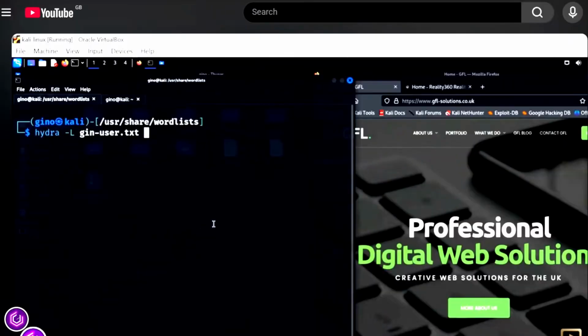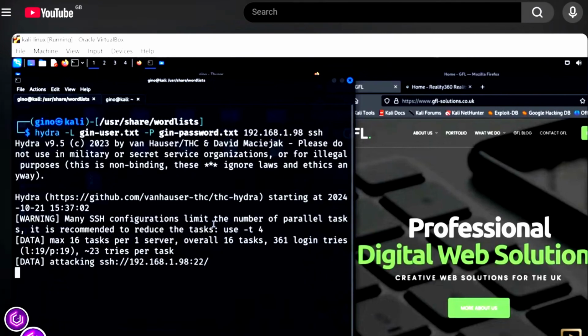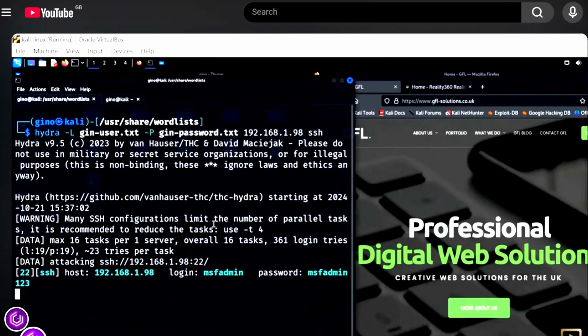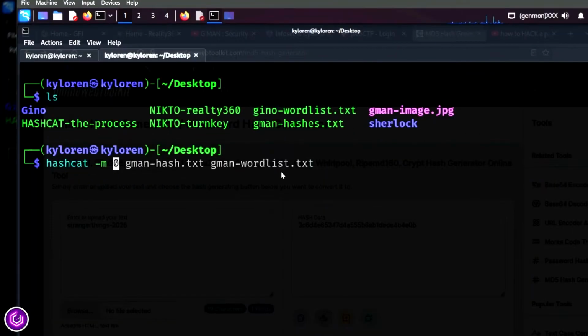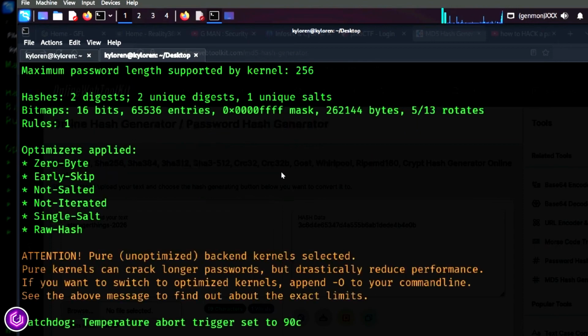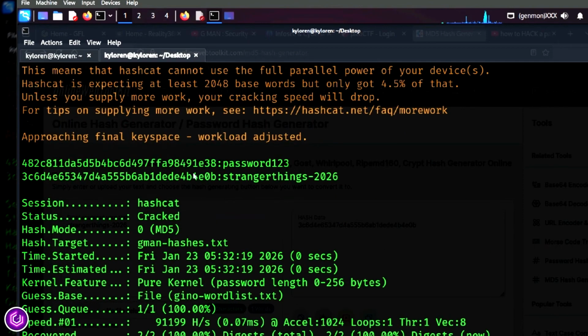Word lists are used in attacks such as brute force and dictionary attacks. This is trying known passwords against login pages, seen here in one of my previous videos using Hydra and a targeted word list. Search for Hydra on my channel to watch how it's done. Others are Wi-Fi attacks, capturing handshakes that are tested against word lists. Hash cracking, which uses stolen password hashes that are compared offline using tools like Hashcat.